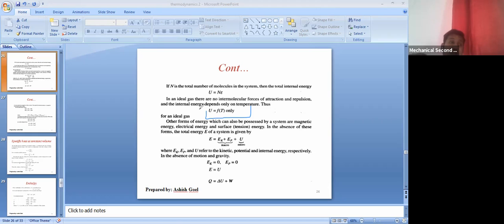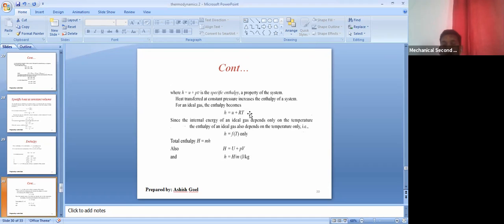That means it only depends on the temperature and nothing else. I discussed this point in the last class. So you can see here, H is equal to U plus RT.